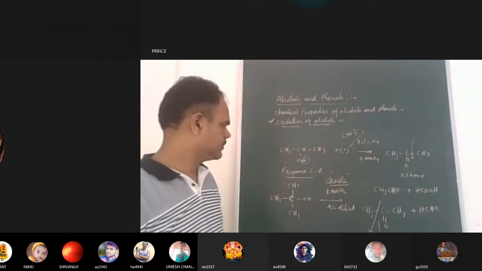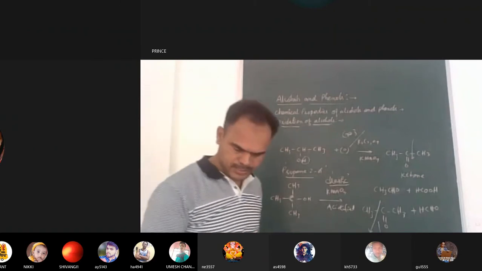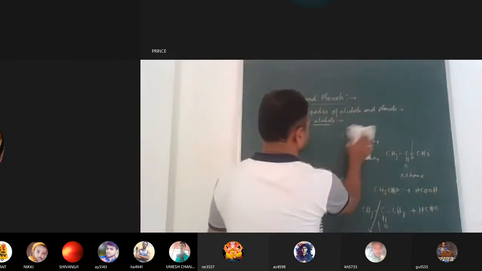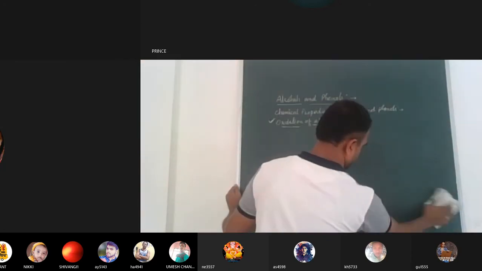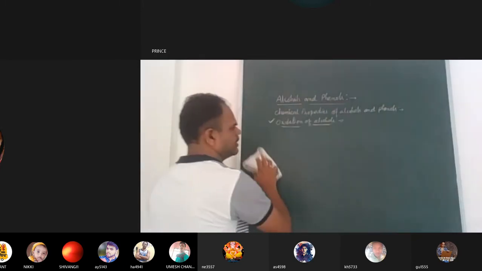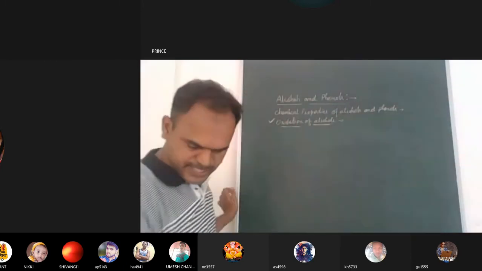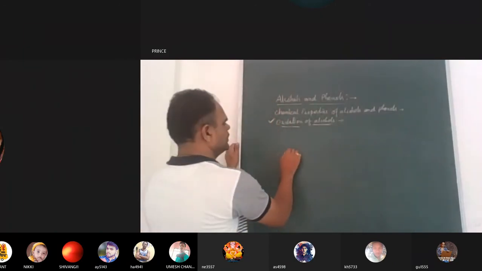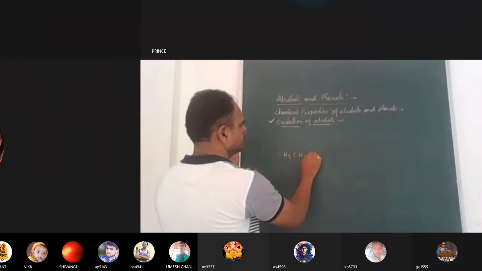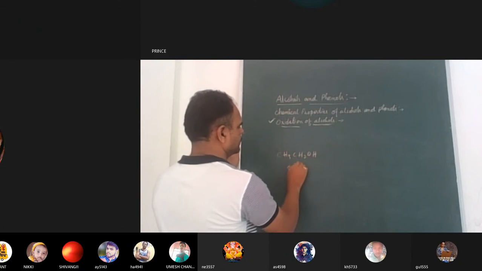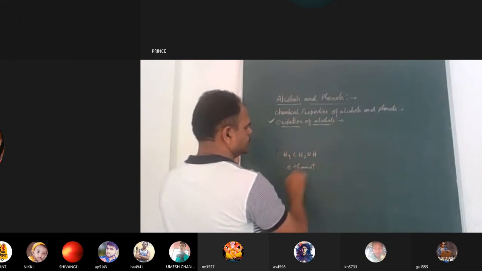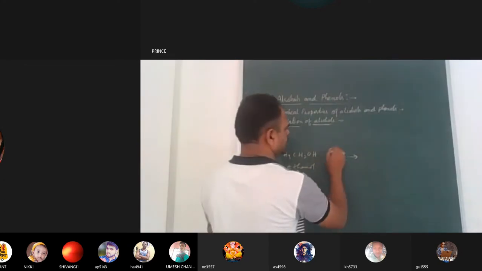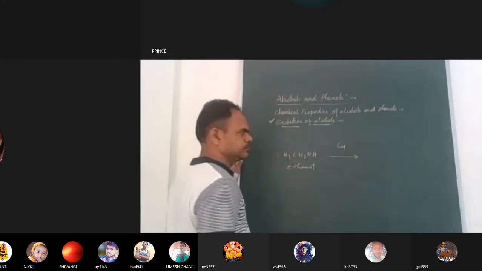So this is the oxidation of alcohols we say. When primary and secondary alcohols are subjected to oxidation by changing the catalyst, what is the catalytic agent? For example, CH3CH2OH, what is this? Ethanol. So when ethanol is subjected to oxidation, not with KMnO4, not with potassium dichromate, you can just use copper metal.